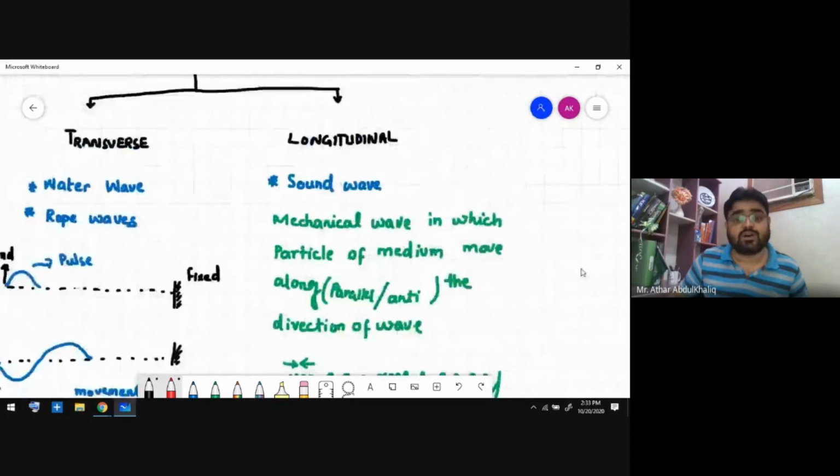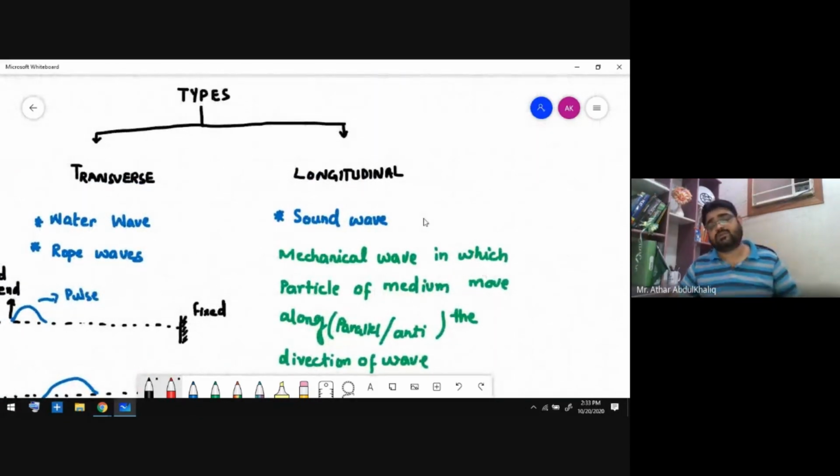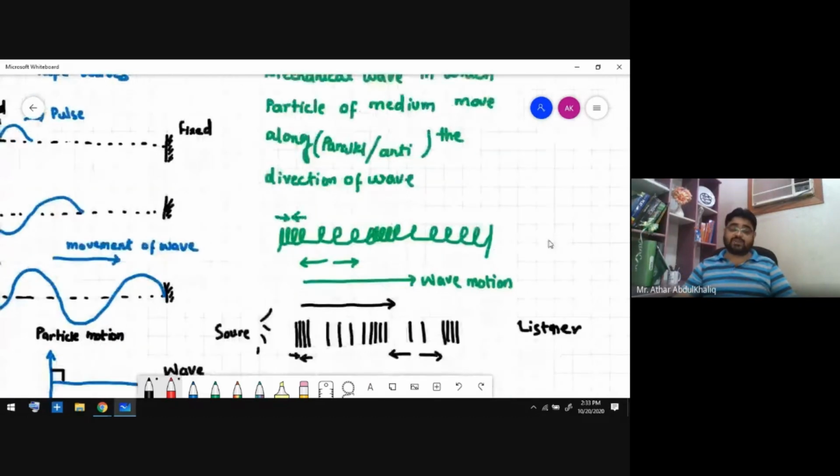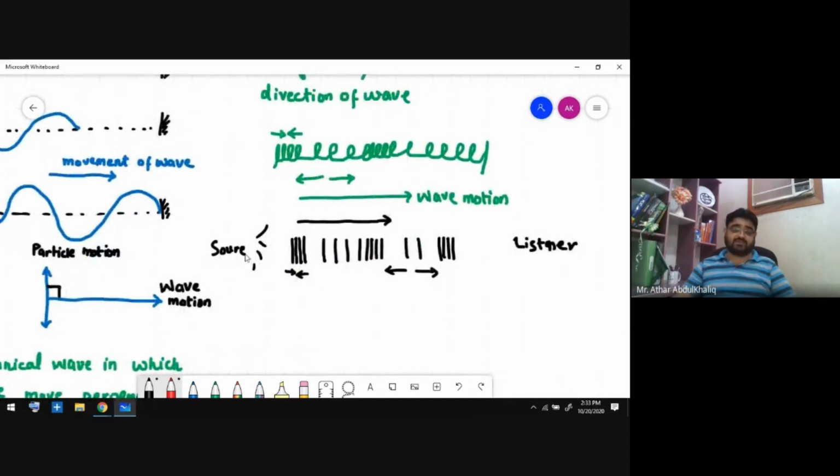Second thing, longitudinal wave. What is a longitudinal wave? The example is a sound wave. So how does this wave move? This wave is not like the sinusoidal wave. It is like compression and rarefaction. When someone is speaking and someone is listening, whenever the speaker speaks, the air molecules come closer to each other. When someone takes a breath, molecules go away.